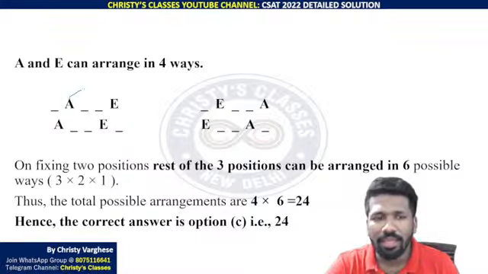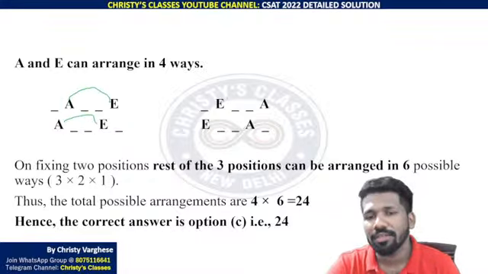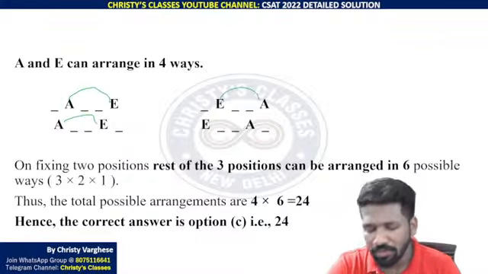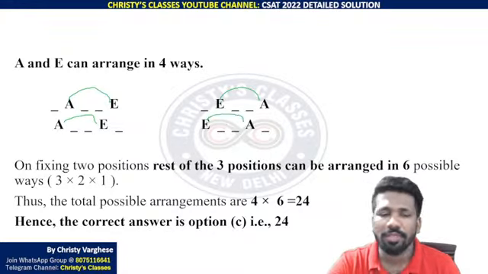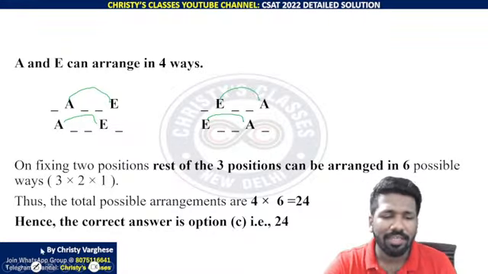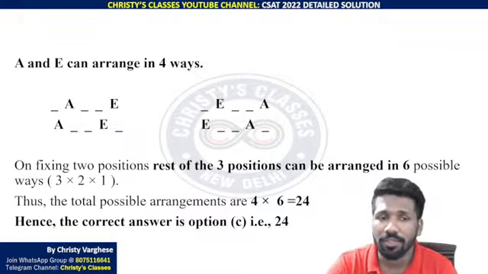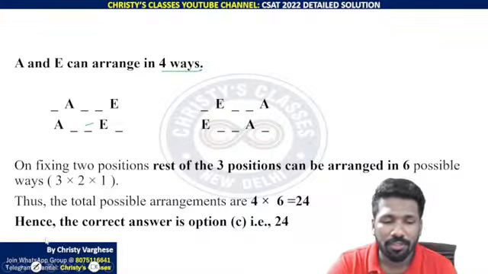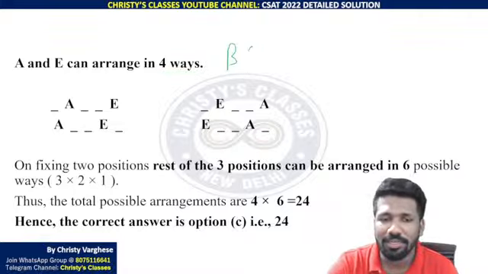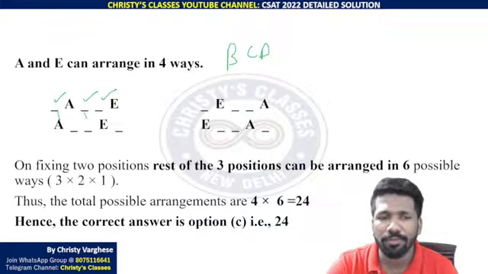Now A and D can be interchanged, D in place of A and A in place of D. There are also 2 ways. So 2 plus 2, 4 ways are there just to fix A and D itself. Now the remaining 3 letters also have a choice, right? Remaining letters means B, C, E. These are 3 different letters to be arranged in 3 different positions.